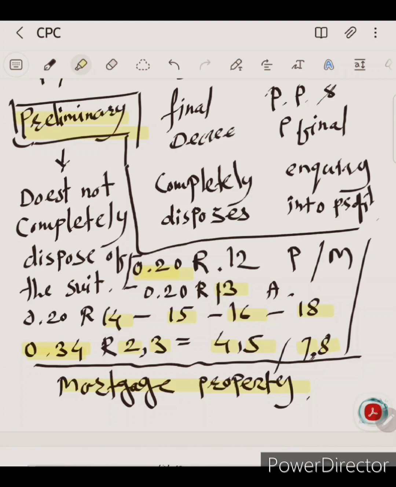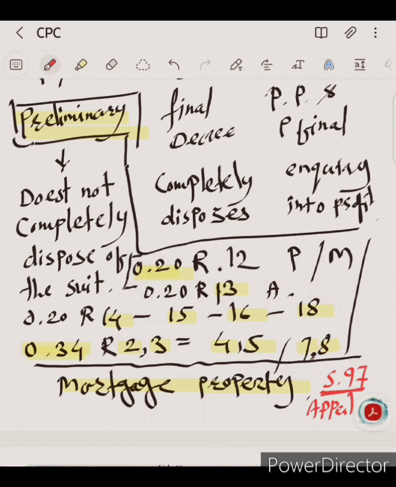Appeal from preliminary decree is defined under Section 97. What is this? Appeal from preliminary decree. Section 97 deals with appeal. This code provides that if a party does not appeal against a preliminary decree, he shall be precluded from challenging it in appeal from the final decree. Okay friends, the object of Section 97 is to prevent the preliminary question being raised at a later stage when the suit has been completely decided.